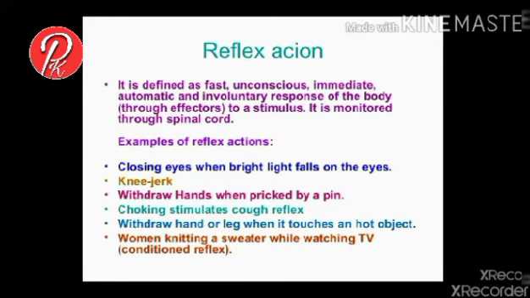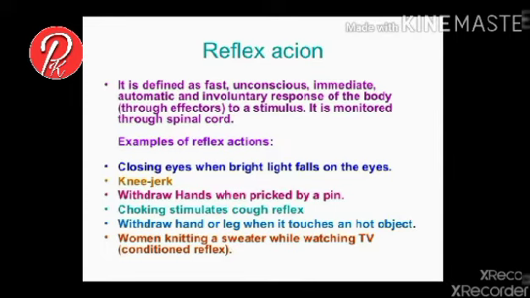Reflex action. Reflex action is a spontaneous, autonomic, mechanical response, without the will of the animal, against a harmful stimulus. Reflex action is mainly controlled by the spinal cord.